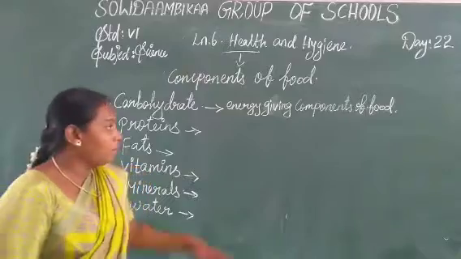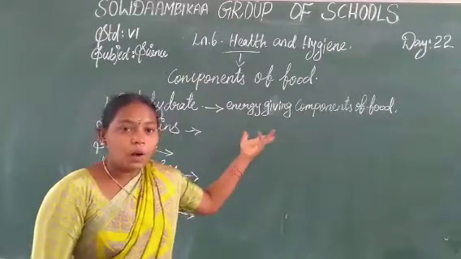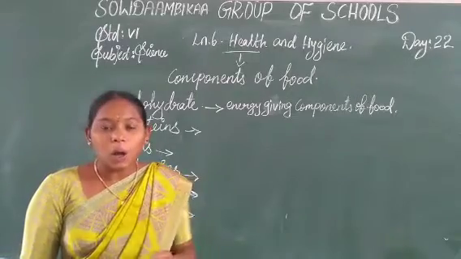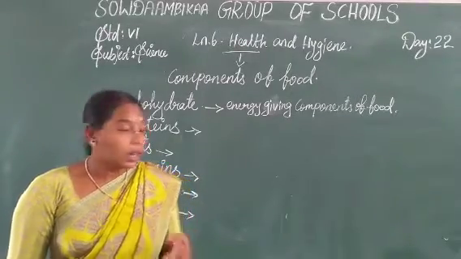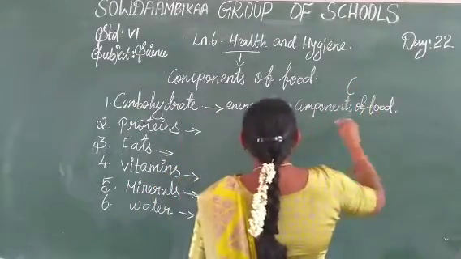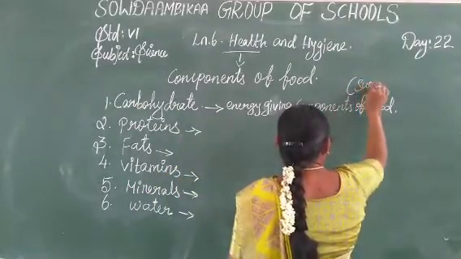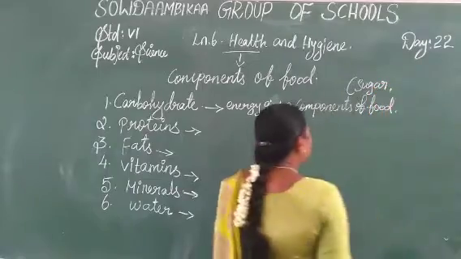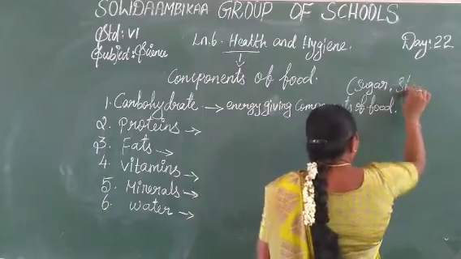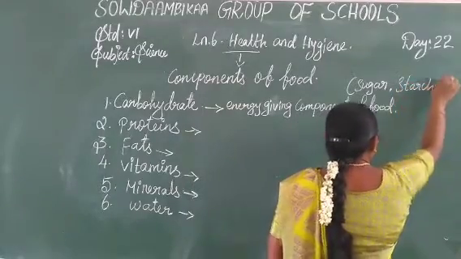Okay, so which items have more carbohydrates? Sugar and starch. S-T-A-R-C-H, starch.